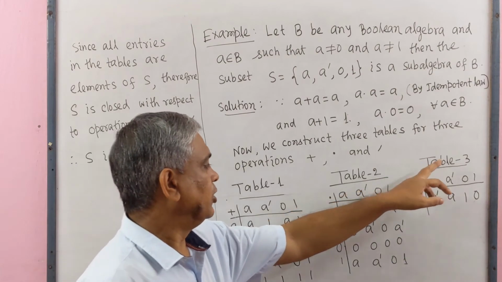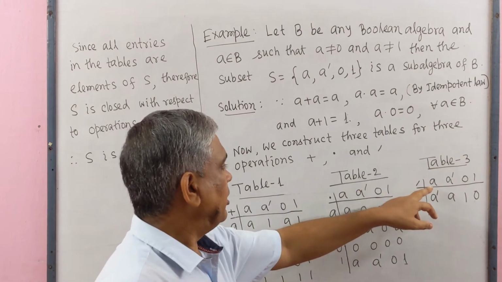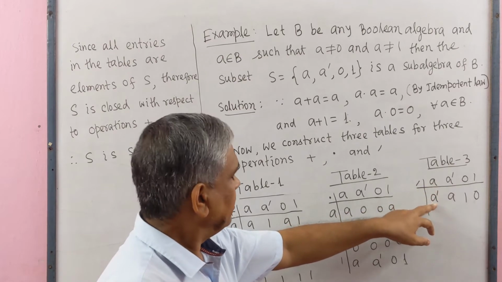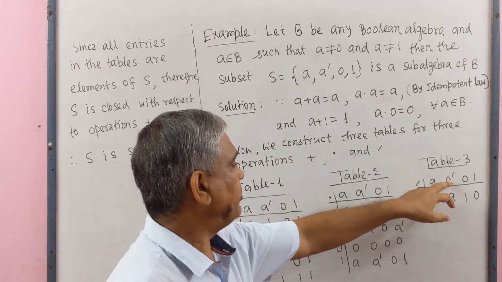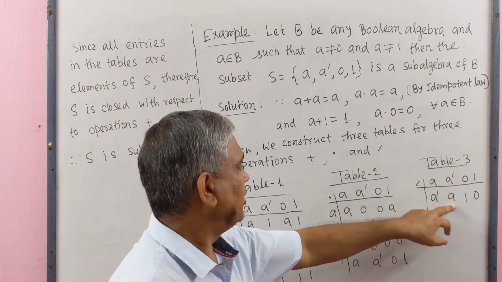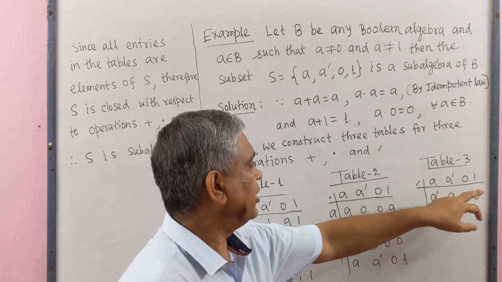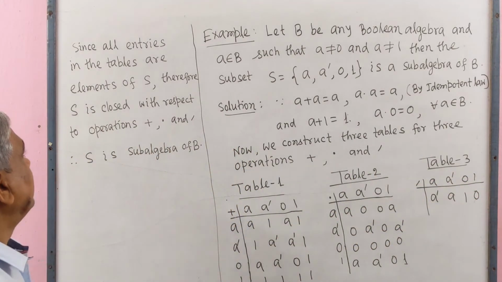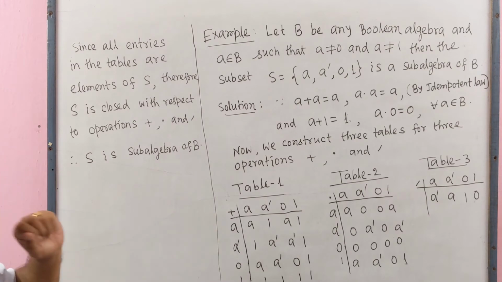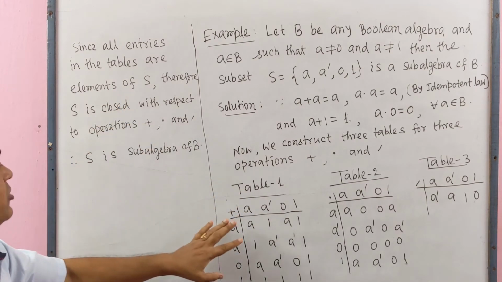Table 3 for complement. Complement of A is A prime. Complement of A prime is A. Complement of 0 equal to 1. Complement of 1 equal to 0. Here we see that all entries in three tables are elements of S.